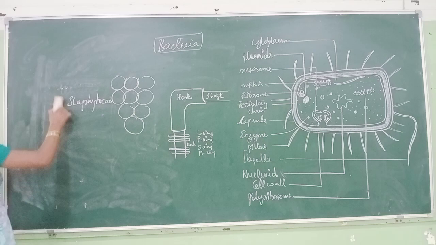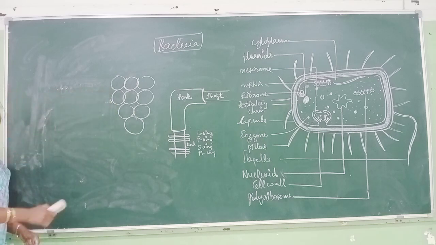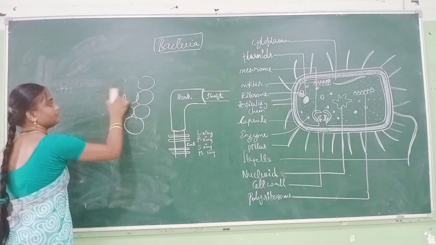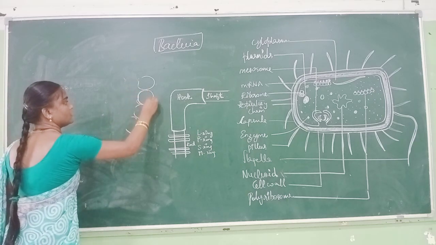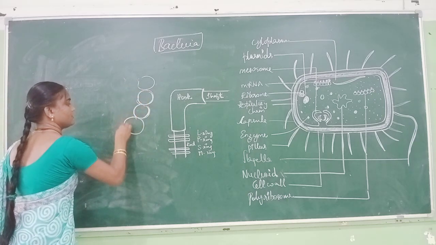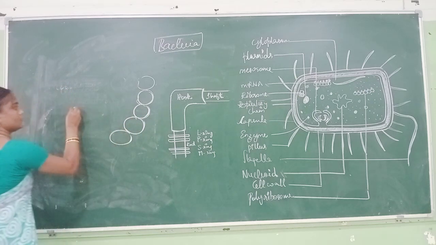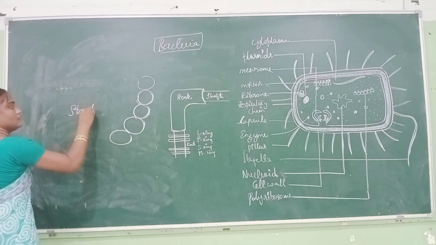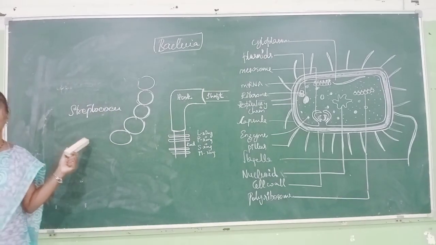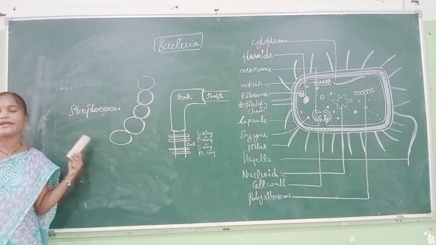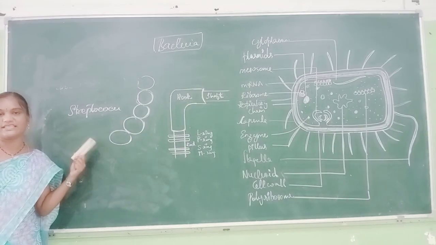If spherical bacteria are present in a chain form, then that is known as streptococcus. So these are the different forms of bacteria: monococcus, diplococcus, tetracoccus, staphylococcus, streptococcus.